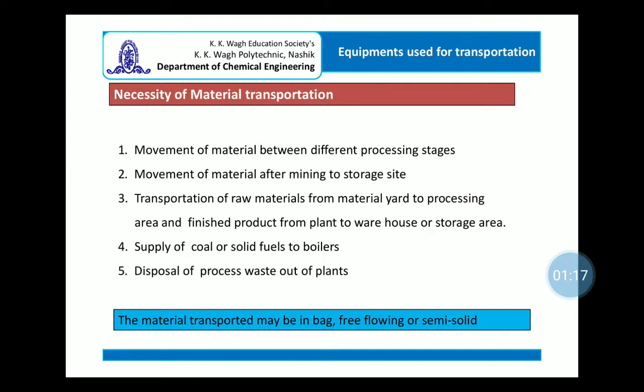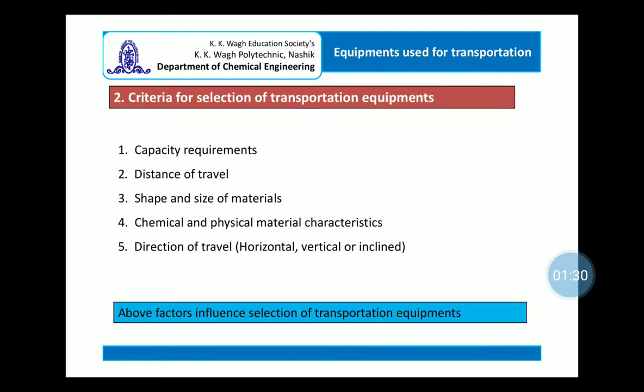Now the material which is to be transported can be in the bag or maybe free flowing, maybe a semi solid, or it may be packed into cartons which are subsequently transferred. Now there are some criteria for selection.